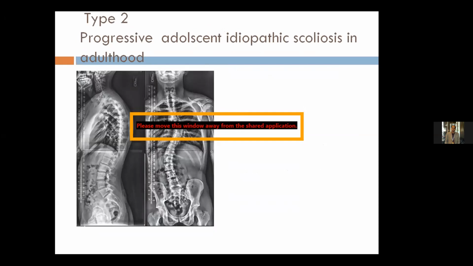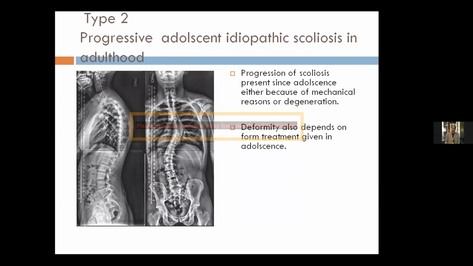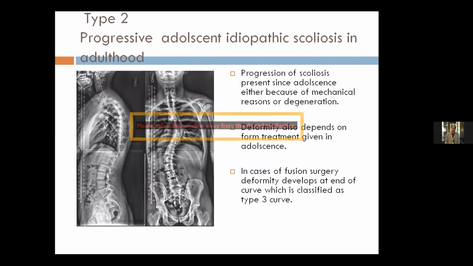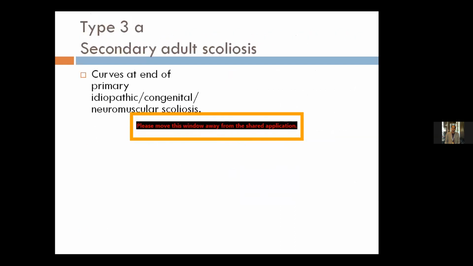Type 2 is adolescent idiopathic scoliosis progressing into adulthood. The progression in adulthood might be because of degenerative changes occurring during adulthood or mechanical issues which have led to progression. The deformity also depends on the type of treatment given during adolescence. If fusion surgery was done during adolescence, the curve is usually at the ends, either at the upper end or lower end of the primary curve, which is then classified as type 3 scoliosis, which is the curves at the end of primary idiopathic, congenital or neuromuscular scoliosis.